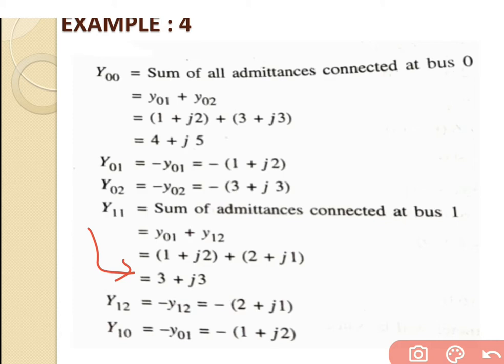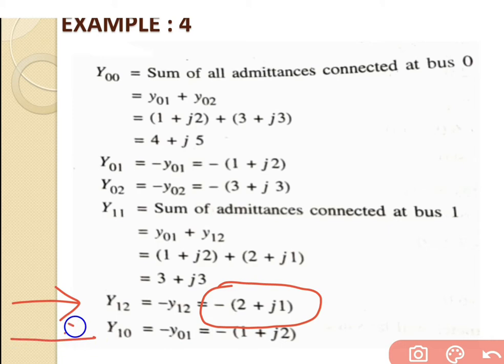So this is the answer for the y11. Then after we will go for the some of the self admittances that is given by y12. So y12 that is equal to, we will write minus y12. So already having a value of y12, so we will just make them minus, then we will get the answer of minus 2 minus in the bracket 2 plus j1.